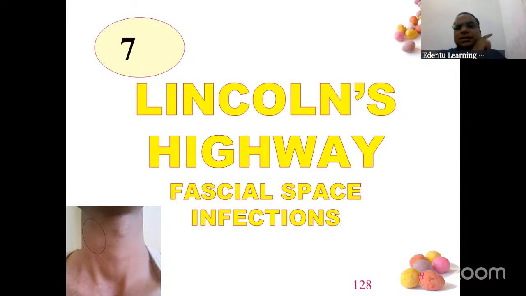In America, that is a national highway. We have national highways in India. Similarly, in America, that is the longest highway. So a space infection in one part travels a lot, right? Very fast, a rapidly spreading space infection. Because the national highway in America is Lincoln's Highway, they termed it as Lincoln's Highway.